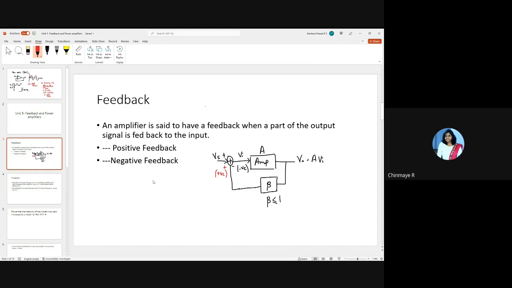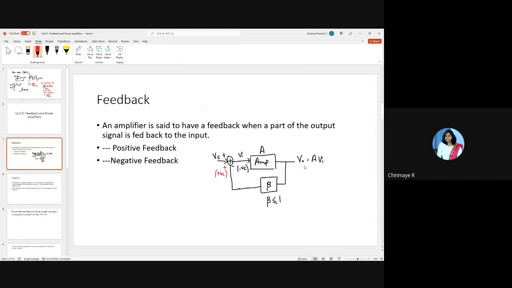So far we have seen how an op-amp behaves in the open loop, as well as how an op-amp behaves with a negative feedback. So now we'll try to generalize it. Let us say this is a voltage amplifier, right? Because you're giving input here as Vs and you're taking an output voltage V0.